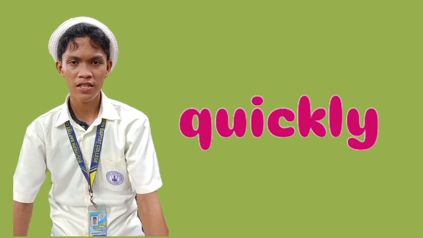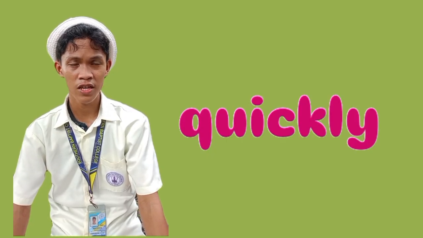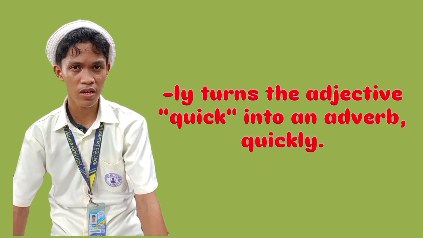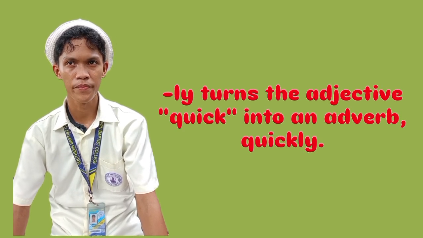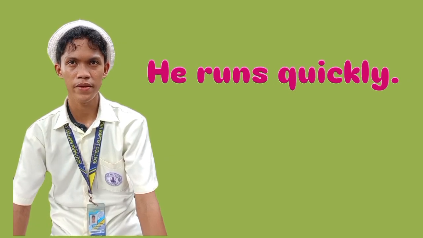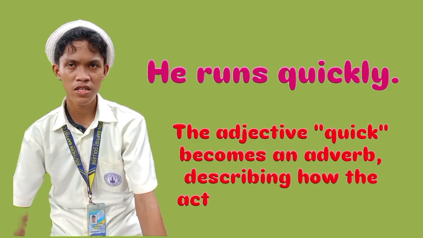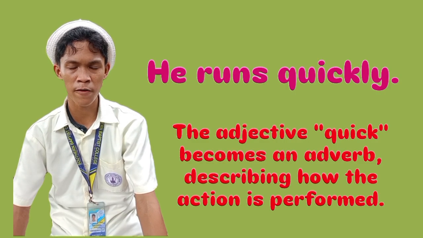The fourth example is quickly. The suffix of quickly is ly. The morpheme ly turns the adjective quick into an adverb, quickly. Example, he runs quickly. The adjective quick becomes an adverb describing how the action is performed.